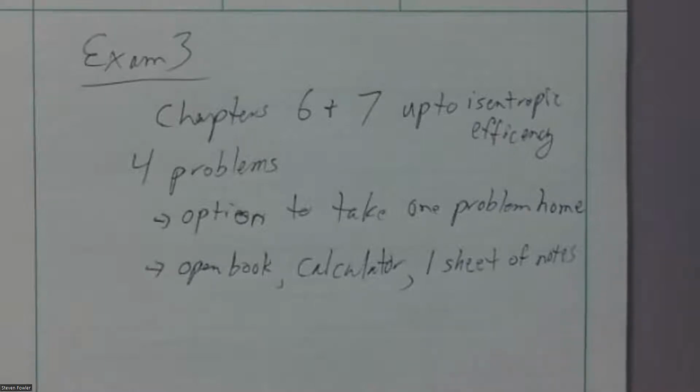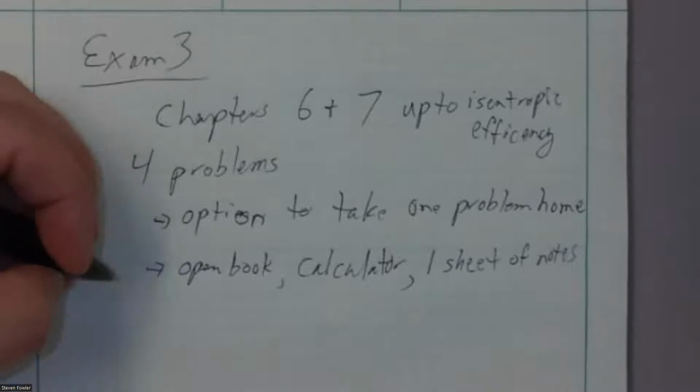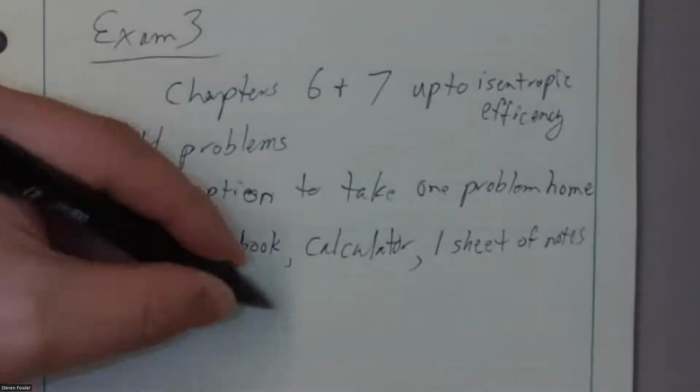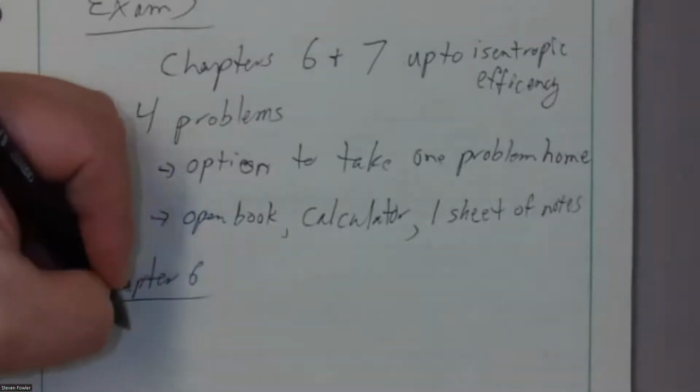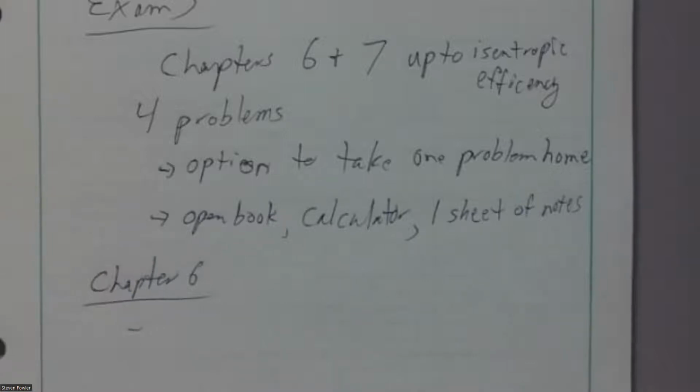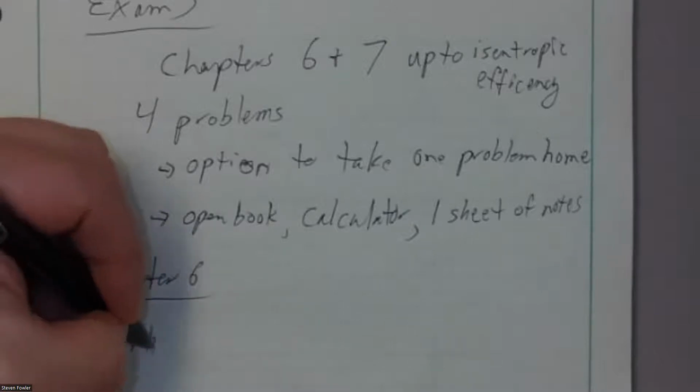Okay. As far as what's on these, what are the topics? Let me check the notes here so I don't miss something. Chapter 6. I like to say this is an introduction to the second law without ever actually showing you the second law, and it's basically based on this idea.